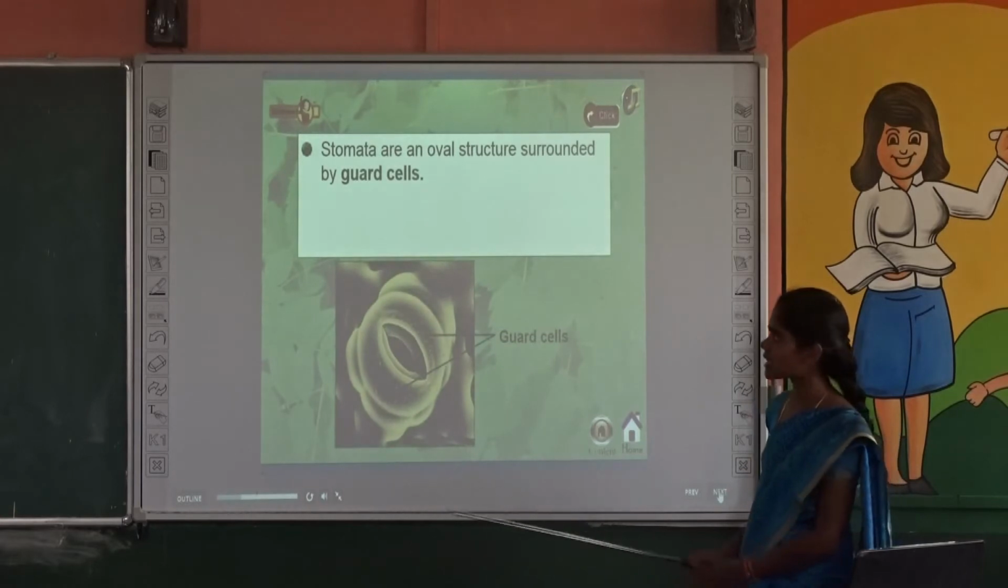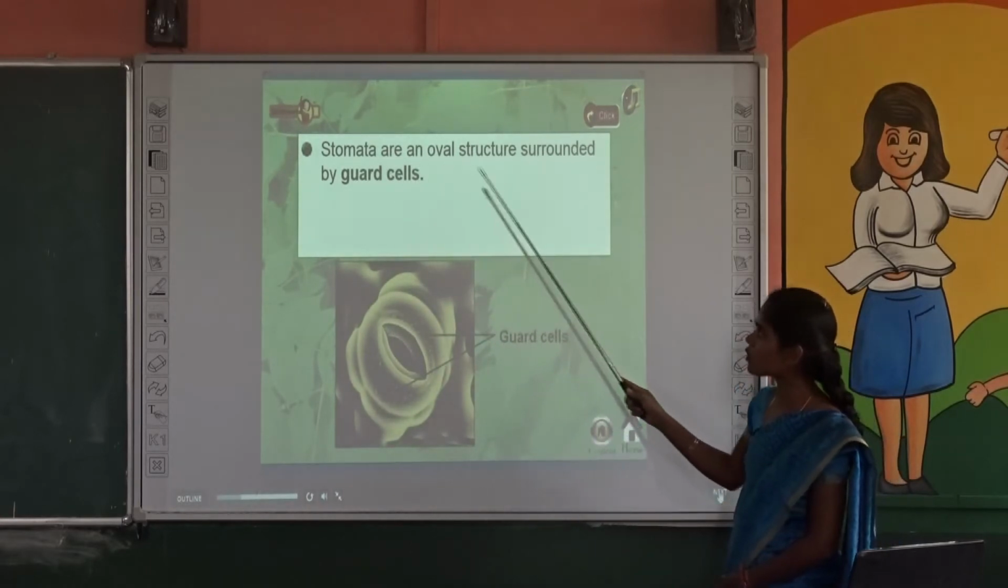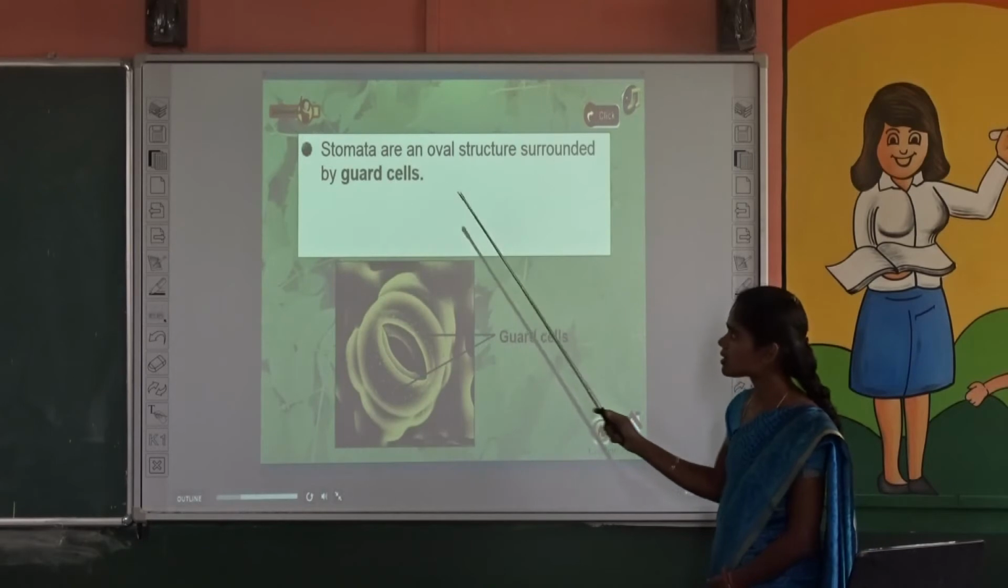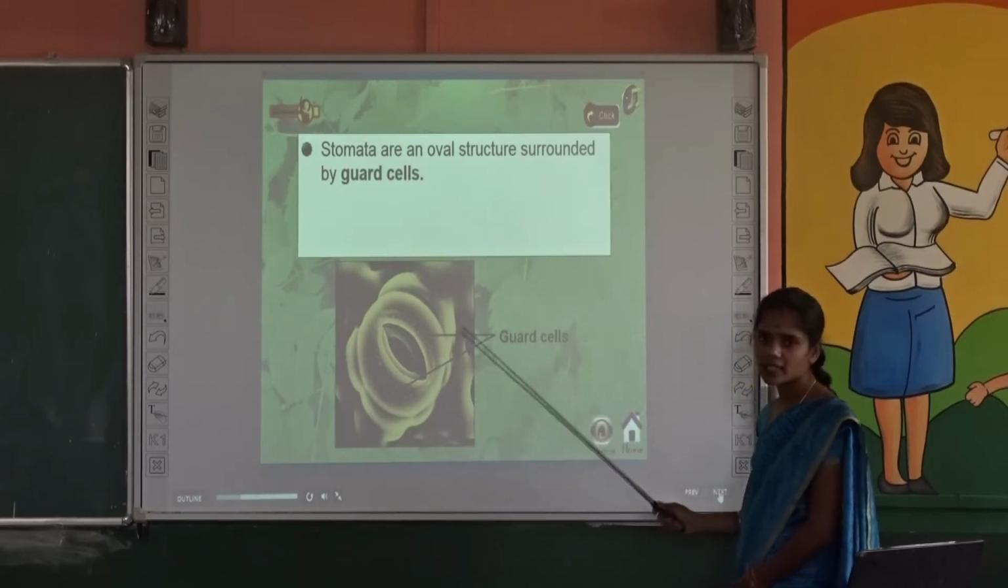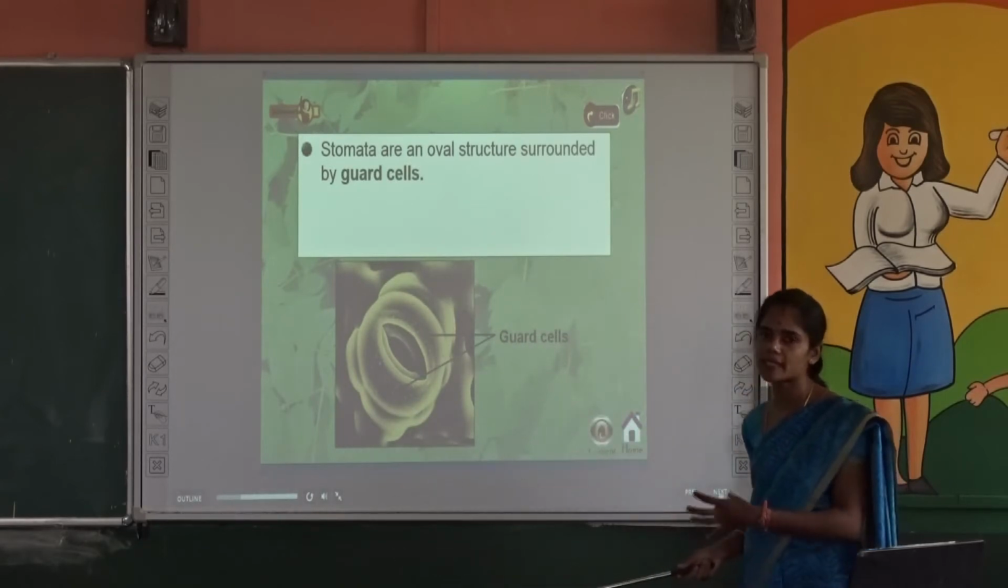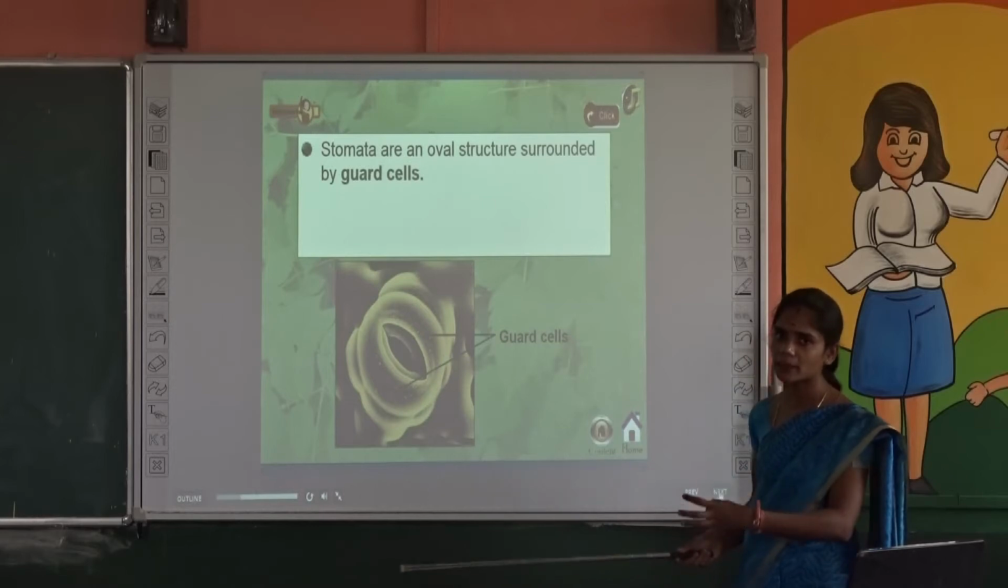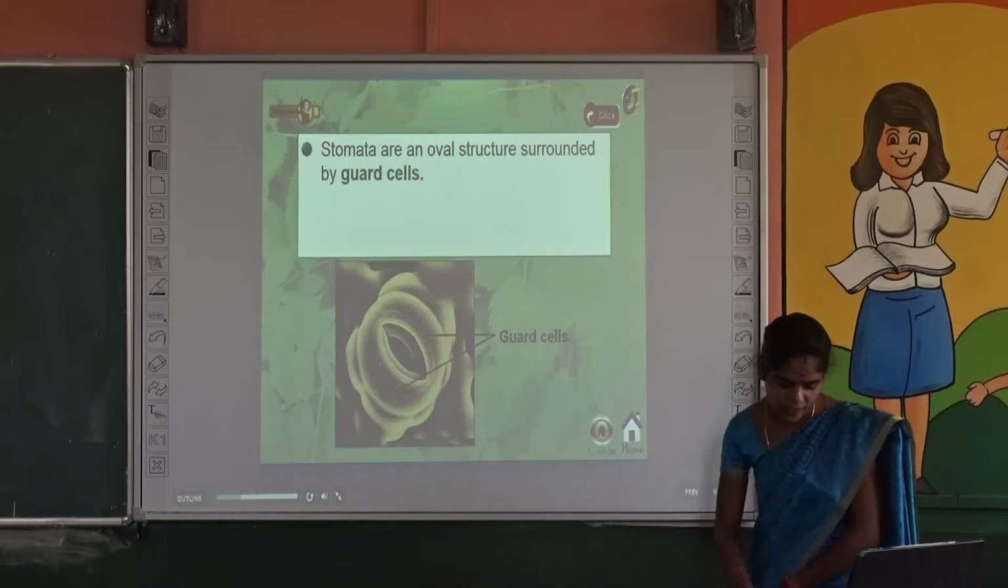What is a guard cell? Stomata are an oval structure surrounded by guard cells. What is called stomata? It is the tiny pores present on leaves. It is surrounded by guard cells. And the next one.